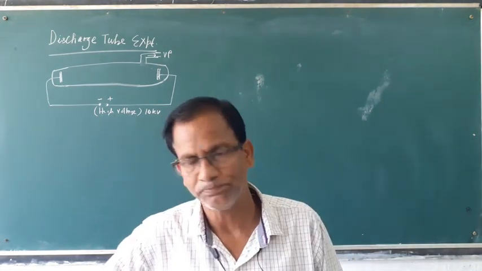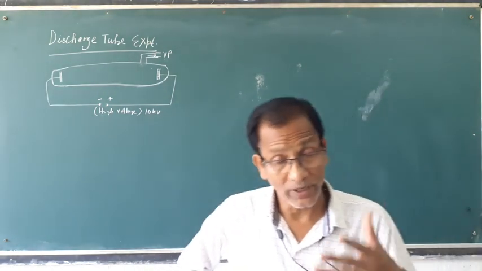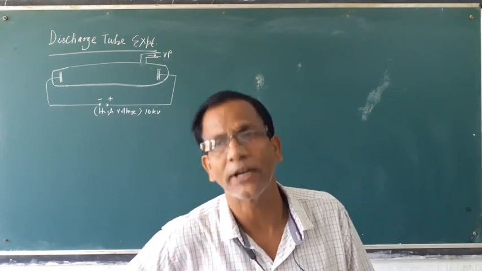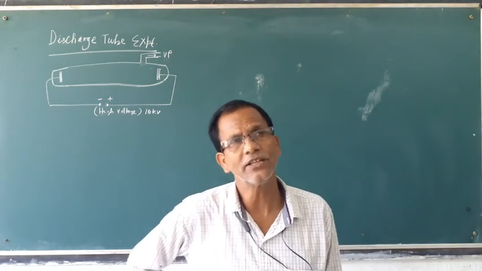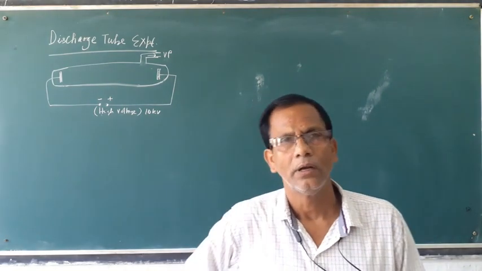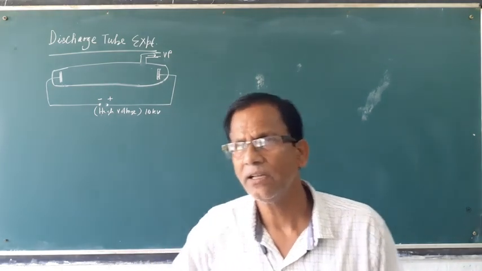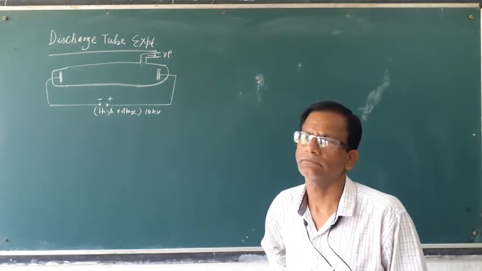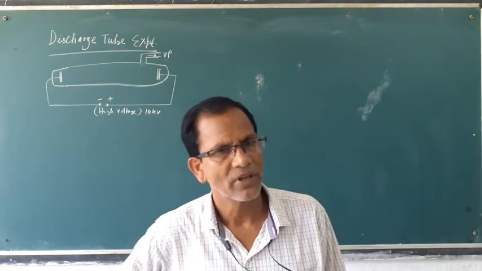So this idea gave scope to discover the structure of atoms. Different scientists studied the structure of atoms: J.J. Thomson, Bohr, Crookes, Goldstein. Like this, many scientists performed different experiments to study the structure of atoms.